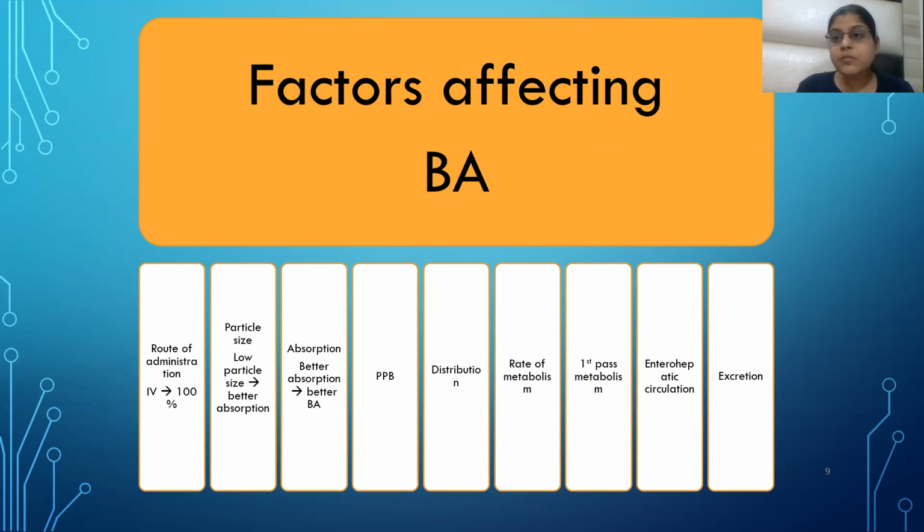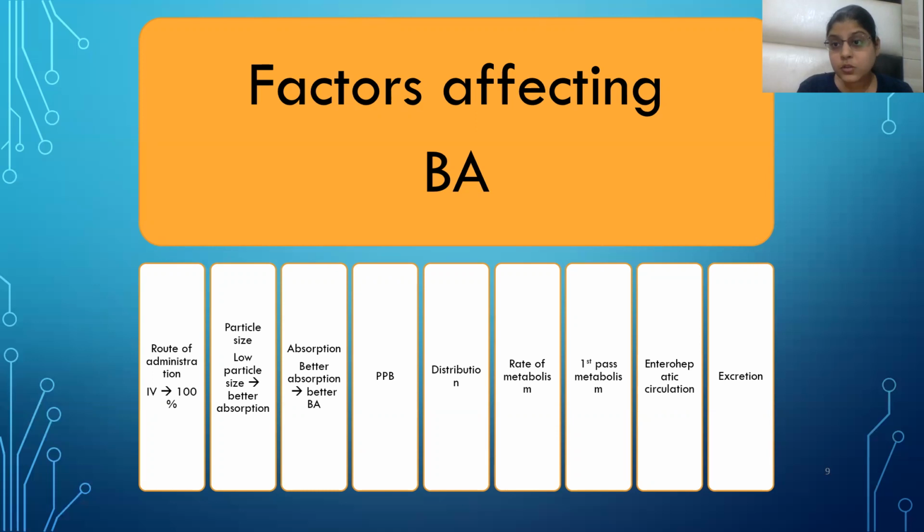If the rate of metabolism is more, that is, if the first pass metabolism in the liver is more, the bioavailability will be less. When the enterohepatic circulation is more, the bioavailability will be less.